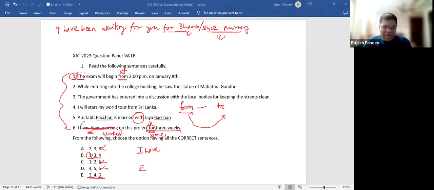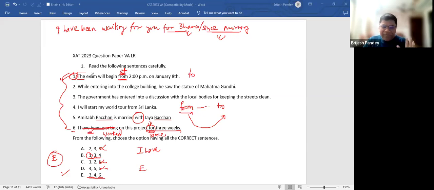I have always thought that both 1 and 6 are equally correct, but the official answer says that E is correct because there is nothing wrong in sentence 6, whereas in sentence 1, it should be at and not from, which I feel is a little doubtful in the sense that the exam will start from 2 p.m., but at is a better preposition. That is what I feel. So the exam will begin at 2 p.m. on January 8th, or will start at 2 p.m. on January 8th, but not from, because from generally demands to, and maybe that is the reason why it has been declared a grammatical error.